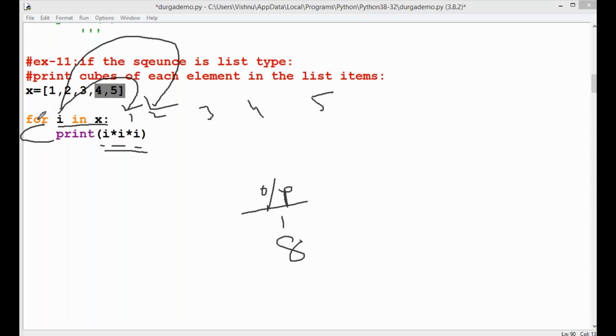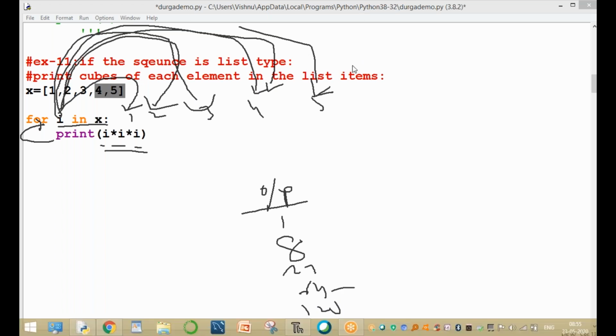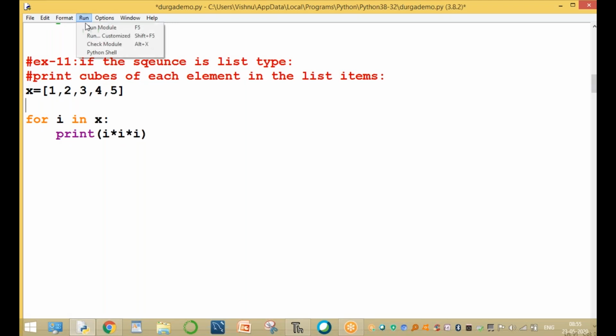Again control goes back. The next time the i value equals 3: 3 into 3 into 3 is 27. Again it goes back. The i value equals 4: 4 into 4 is 16, 16 into 4 is 64. Now again it goes back. Next time the i value equals 5: 5 into 5 is 25, 25 into 5, the output is 125. This prints the cubes of each number using a for loop over a sequence type. It is a list type.